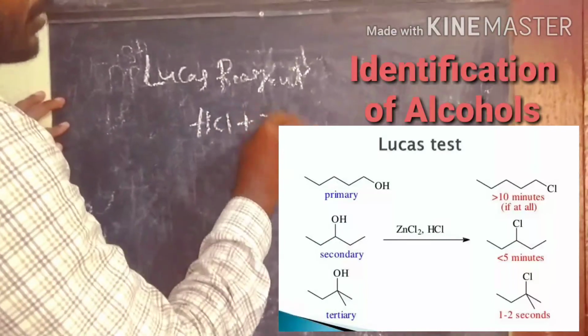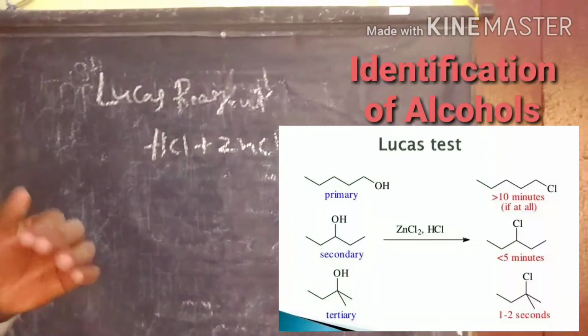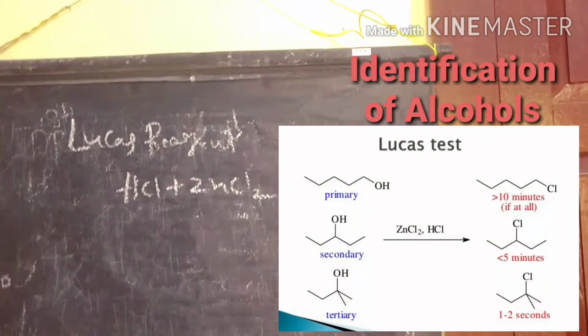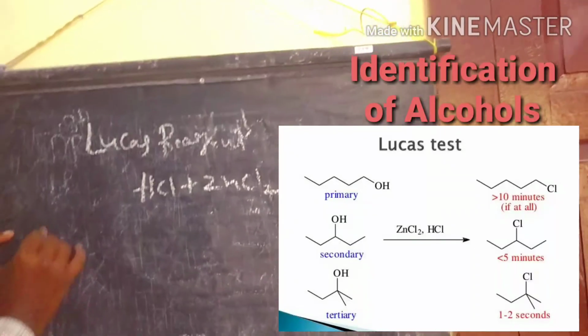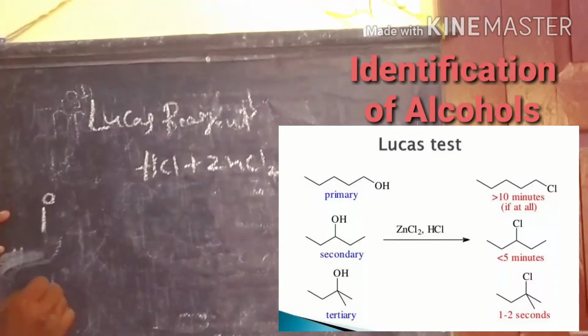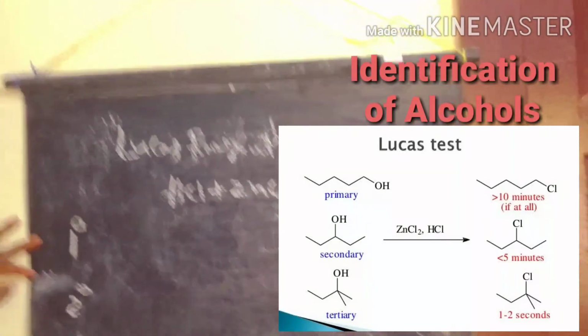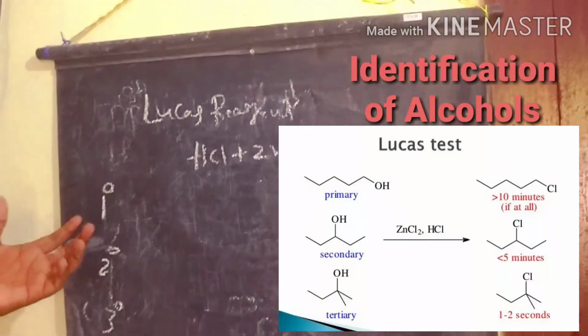Zinc chloride, with concentrated HCl, is the Lucas reagent. This is the reagent to identify primary, secondary and tertiary alcohols. How can you identify them with the help of the Lucas reagent?